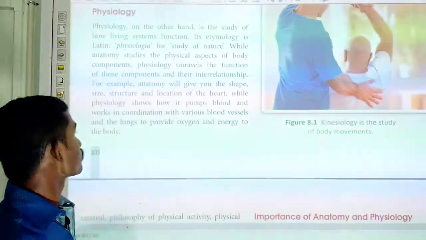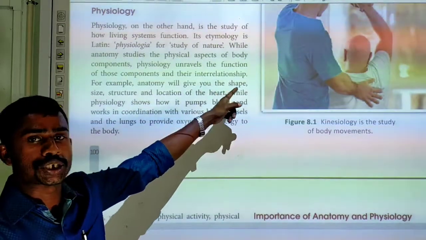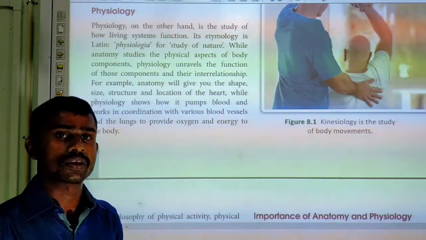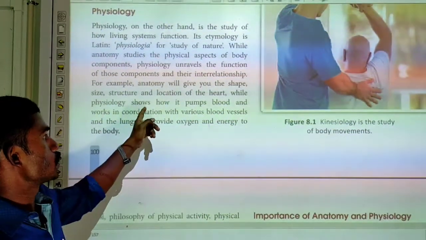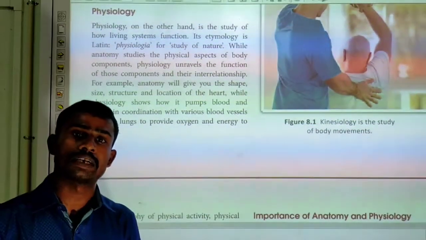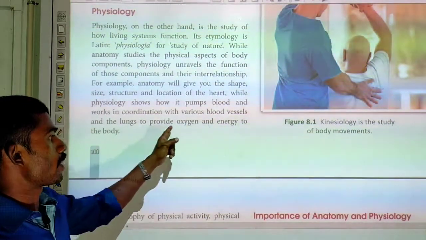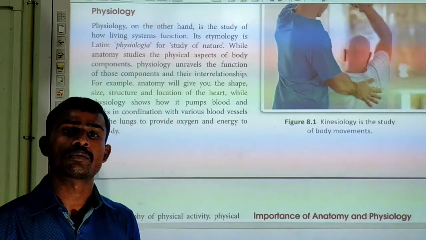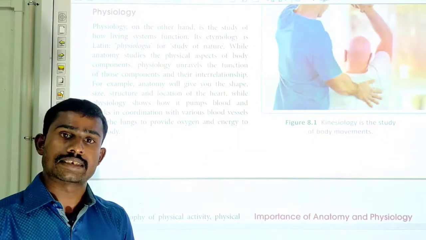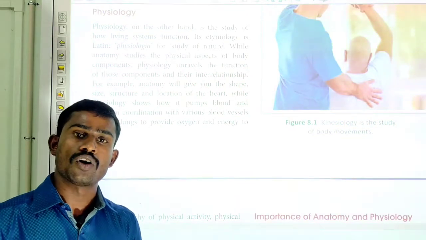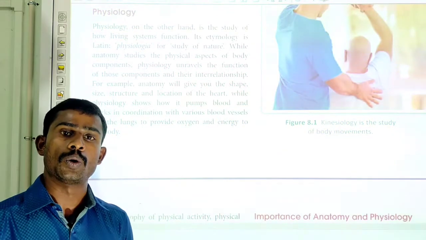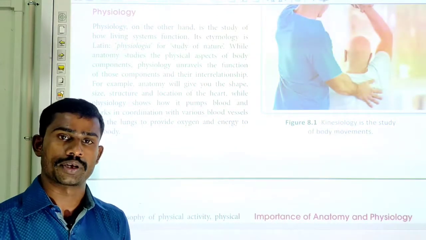For example, anatomy will give you the shape, size, structure and location of the heart, while physiology shows how it pumps blood and works in coordination with various blood vessels and the lungs to provide oxygen and energy to the body. Physiology is the study of functions of various organs or organ systems of our body.